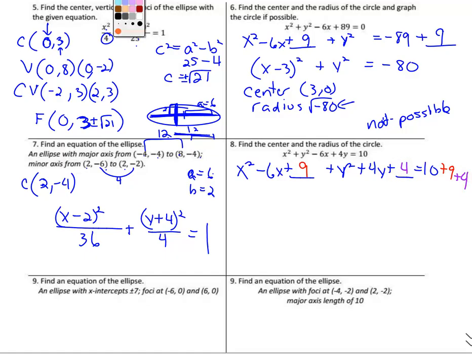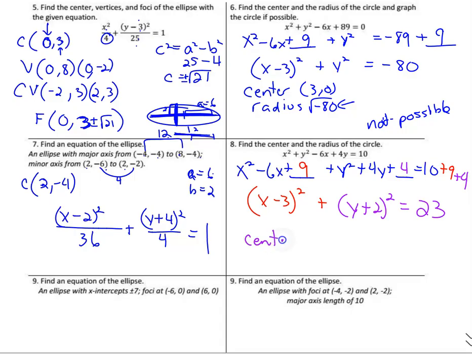So now we can factor the left. This factors to x minus 3 squared. Plus, then we can factor the right. This factors to y plus 2 squared. And then equals, well, 10 plus 4 is 14 plus 9 is 23. So now I know the center is h, k, so 3, negative 2. And the radius, that's the radius squared, so the radius is the square root of 23. We don't worry about plus or minus because we only want the positive radius. And so there is number 8.